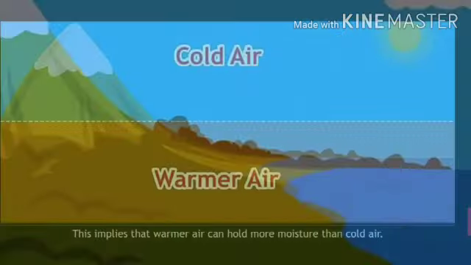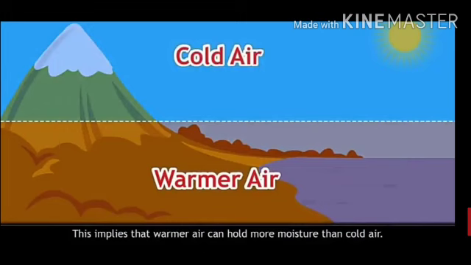Now this implies that warmer air can hold more moisture than cold air. Always remember that if the air is cool, the moisture holding capacity is less, whereas when the air is warmer, it can hold more moisture.